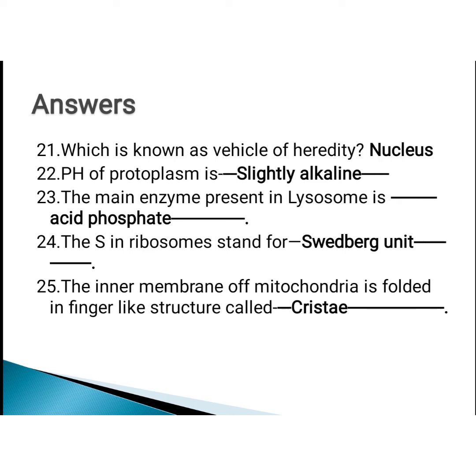21st question. The vehicle of heredity is the nucleus. The pH of protoplasm is slightly alkaline. The main enzyme present in lysosomes is acid phosphatase. The S in ribosome stands for Svedberg unit. It is a very important question. The inner membrane of mitochondria is folded into finger-like structures called cristae. This is also an important question. These are the 25 questions.